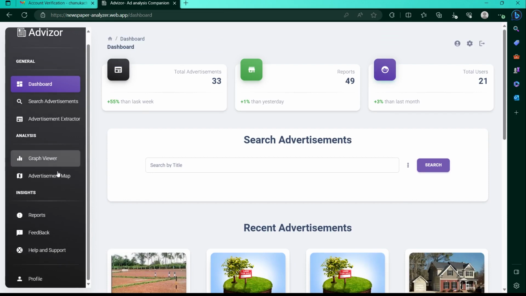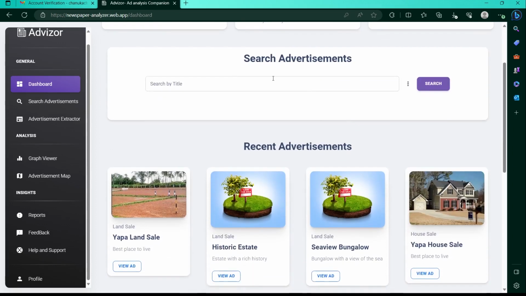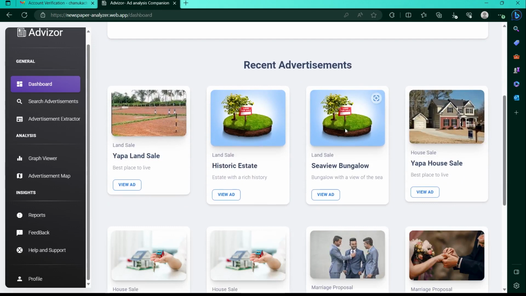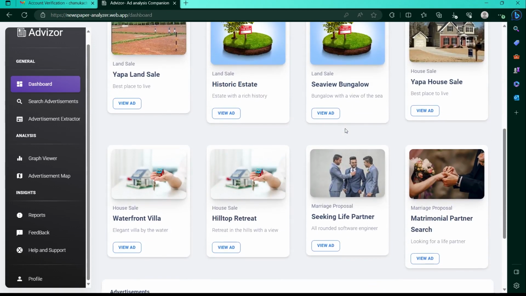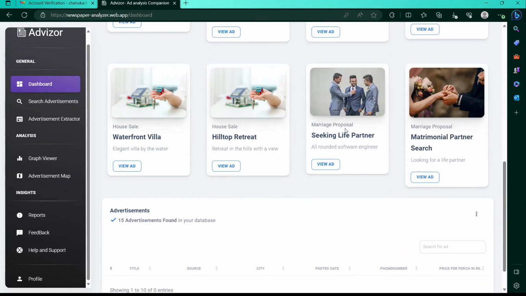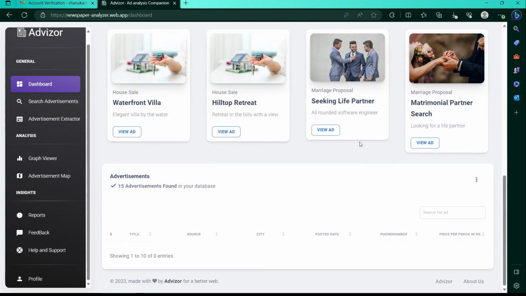After accessing the dashboard, there are a number of different tabs to explore. In the home page, you can view the number of new advertisements updated in the latest week, the number of reports you have generated, and the number of users using the system. Below that, there is the search bar where you can find advertisements based on date, category, title, or location. And then there is the recent advertisement section where the user can quickly navigate to the latest advertisements from the dashboard itself.